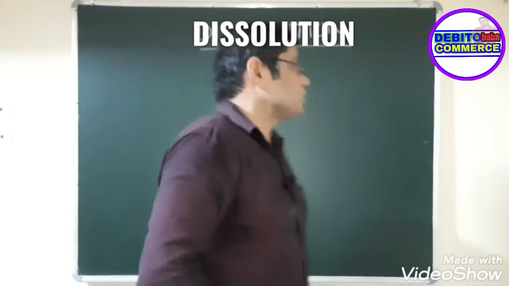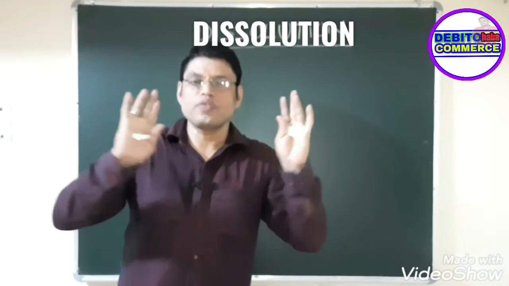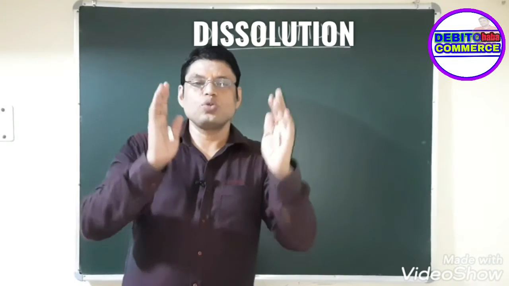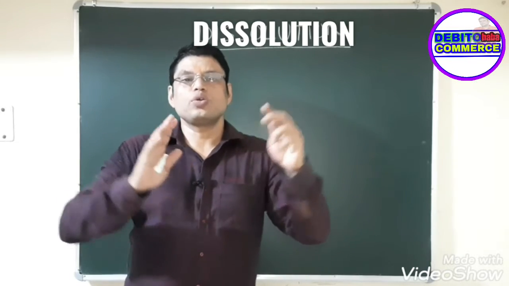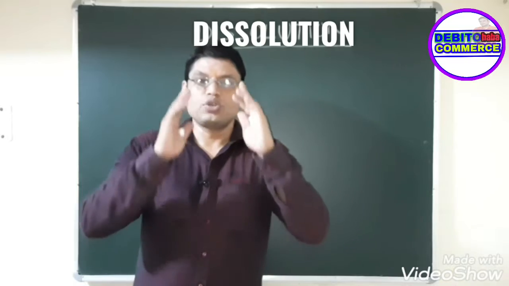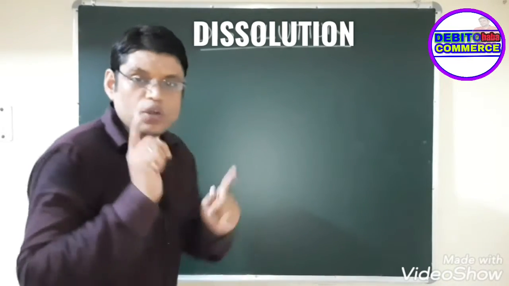Today our topic is dissolution. Dissolution means closing down of the business. That means the firm is going to close all the activities, and in accounts also, when you close all the activities, you have to record it through journal entries. So from the accounting point of view, at the time of dissolution, what do you have to do?